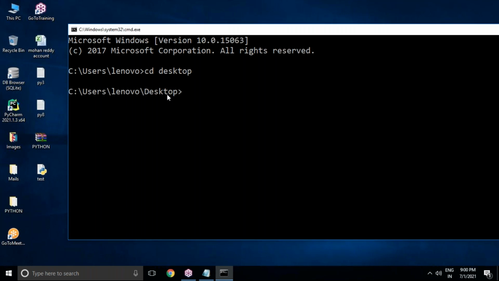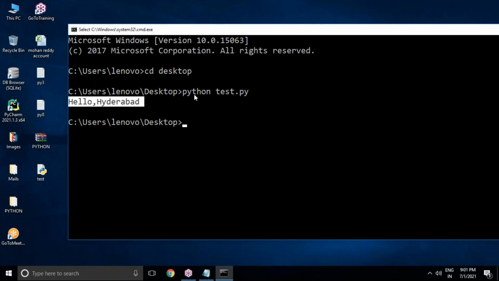Automatically you'll be able to see this desktop, and your file name is test.py. So you have to pass the command: python space your file name, test.py. Then you got the output clearly: Hello Durgasoft, Hello Hyderabad. It's coming.